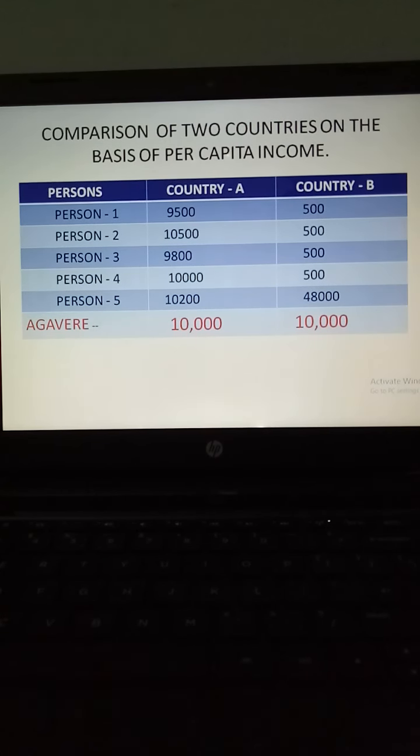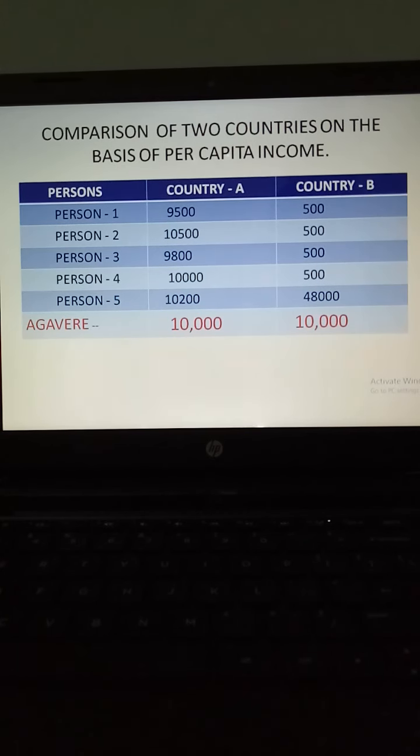So you may not like to live in country B, because with income, we know that per capita income is one most important criterion to compare the development of the country. But with income, we also need some other public facilities, some other immaterial things, like we want equality wherever we live, we want peace, we want respect, we want freedom, we also want security.